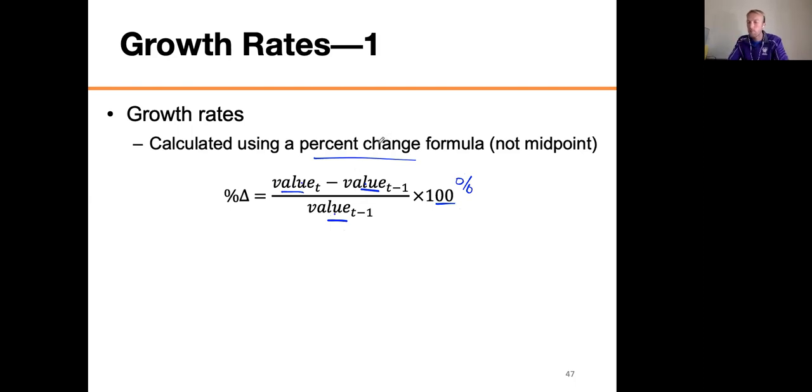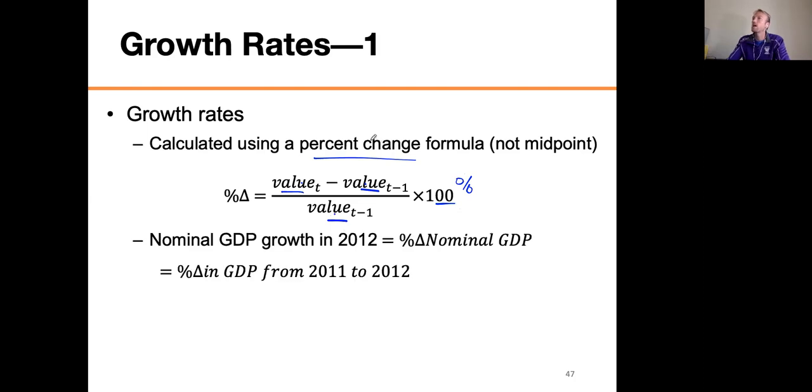And so let's do an example. Let's say that I'm interested in nominal GDP growth in 2012. Somebody asked me, what's our nominal GDP growth? That means I want to know the percent change, and don't forget, the uppercase Greek letter delta means change. I want to know the percent change in the nominal GDP from 2011 to 2012. Most of the time when they ask what's the growth rate of GDP in 2012, they mean from 2011 to 2012, but they'll never say 2011. They just assume you know it's from the last year to the current one.